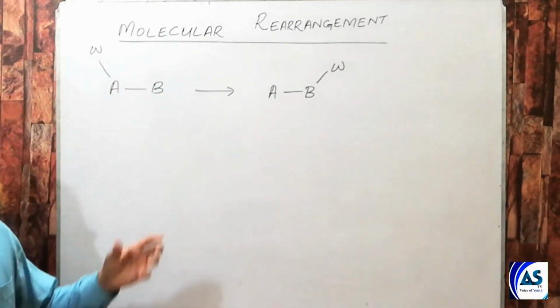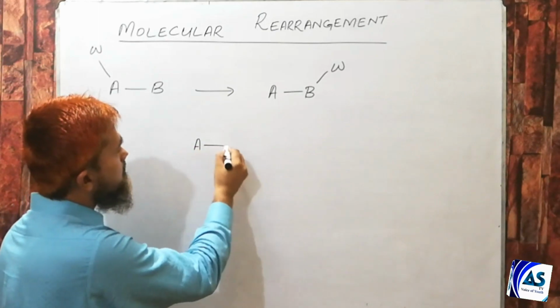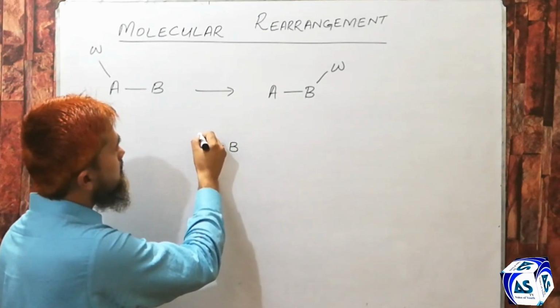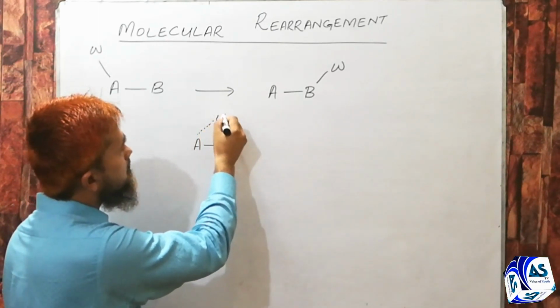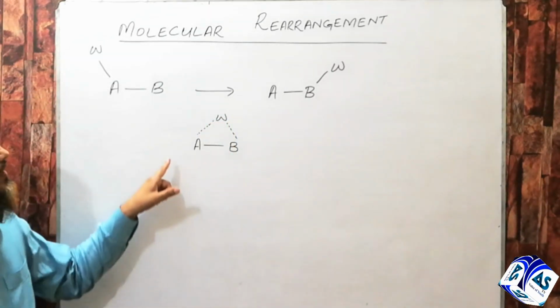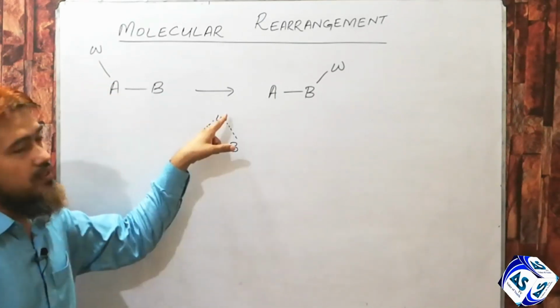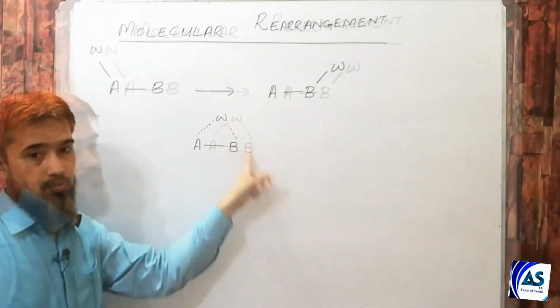We know the transition state for this reaction, which looks like this one. In this transition state, this bond is involved, this bond is being broken, and this bond is being formed.